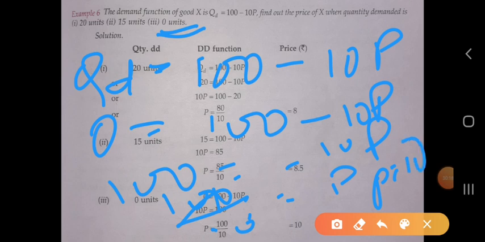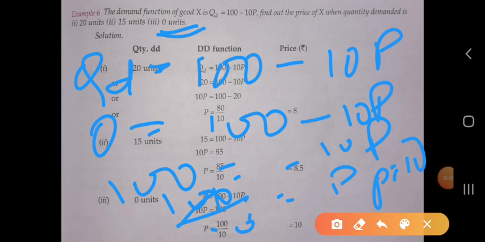When we are demanding 20 units, the price of the commodity is 8. When we demand 15 units, the price is 8.5. When we are demanding 0 units, the price of the commodity is 10.